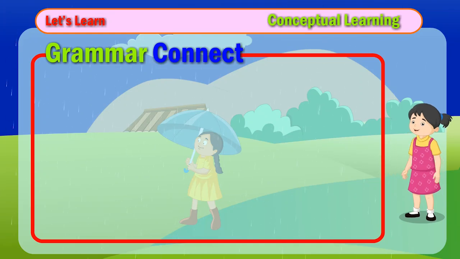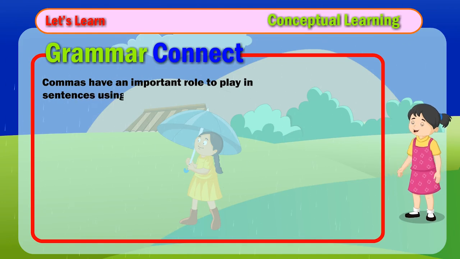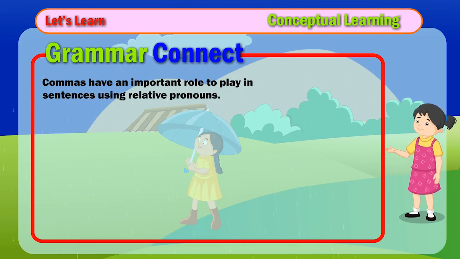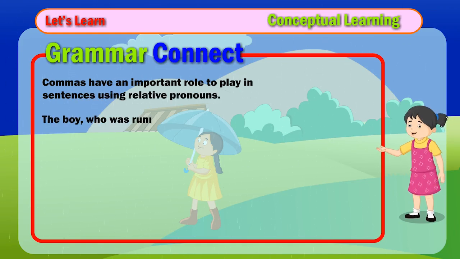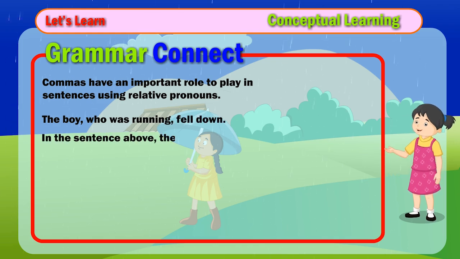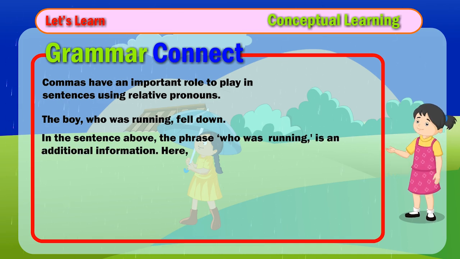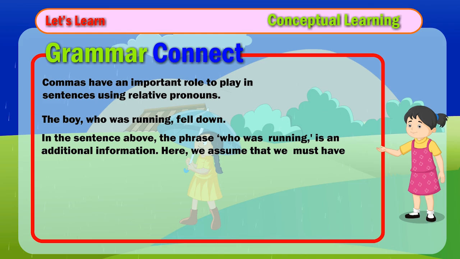Grammar Connect. Commas have an important role to play in sentences using relative pronouns. The boy, who was running, fell down. In the sentence above, the phrase, who was running, is additional information. Here, we assume that we must have described the boy sometime in the past.